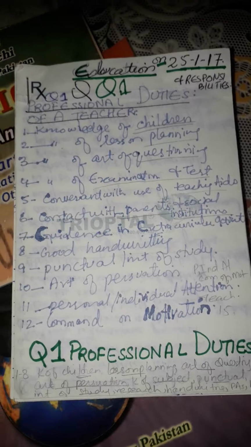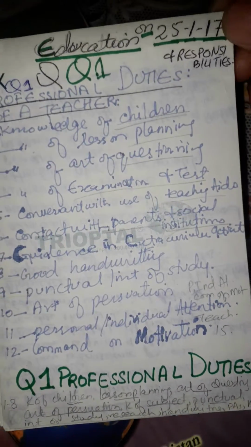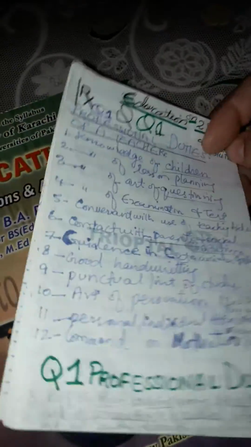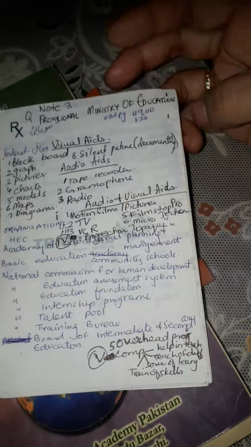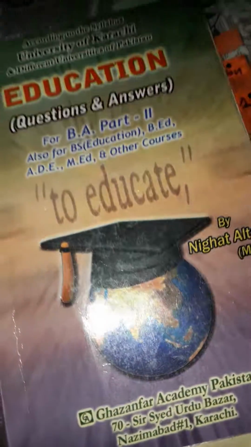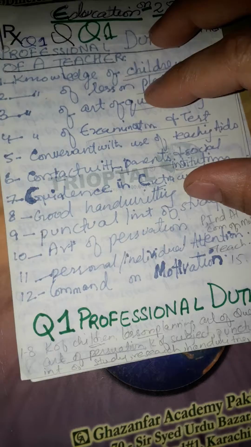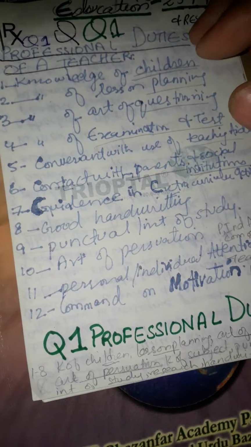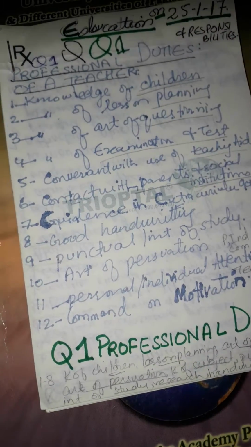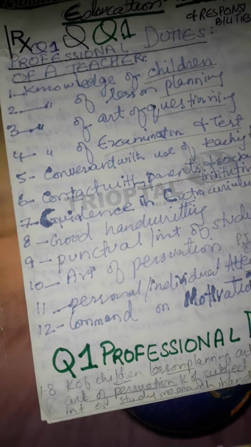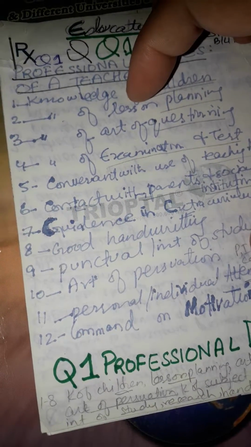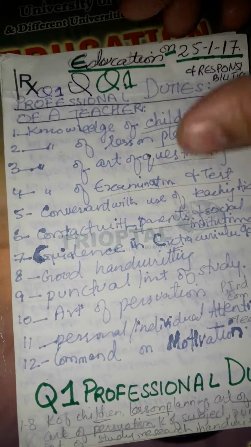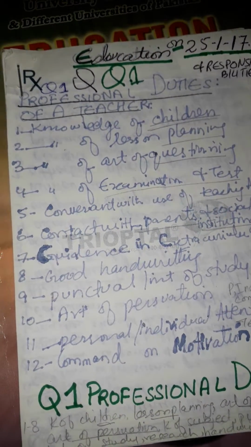These are the important questions for 2019, if you're going to give BA Part 1 education paper in 2019. These are the questions and notes that are important, and you must learn these questions. Inshallah, you will get passed by these learnings, and at least have these questions learned by yourself, learn by heart, and write them in exam. Inshallah, you will get the good marks.